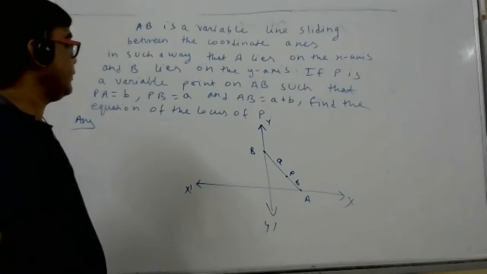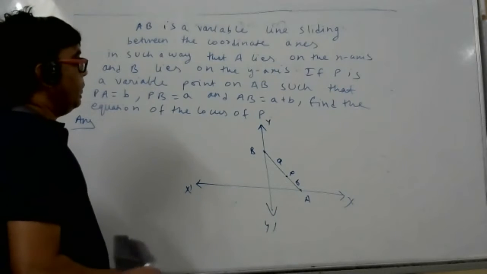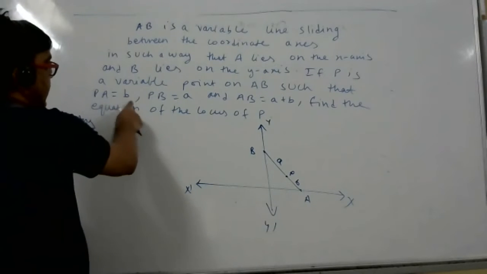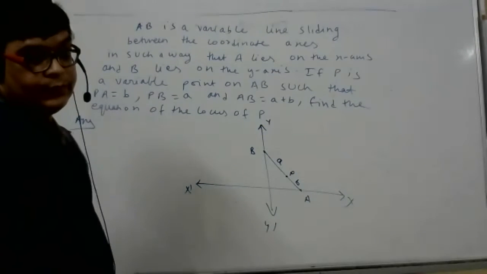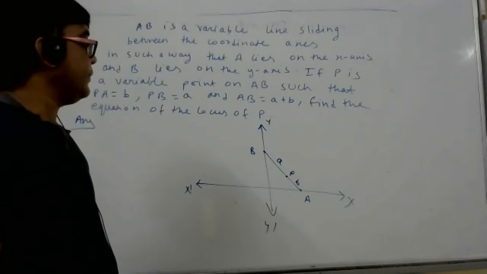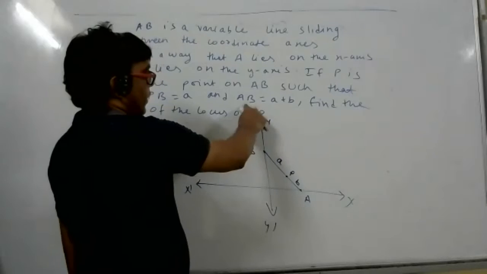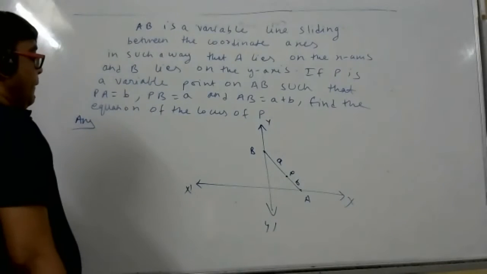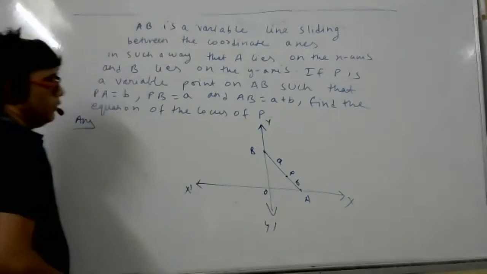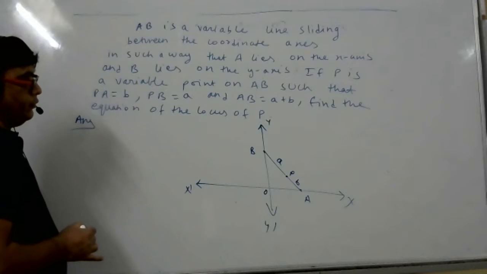How to do it? Shall I explain the question again? In the previous question P was the midpoint. Now P is not the midpoint. P is a point such that PA length is b and PB length is a. They have changed the condition. Sir, PA plus PB equals AB. Yes, PA plus PB is equal to AB. Shall I start doing the sum, or are you writing the question? Start doing, sir.